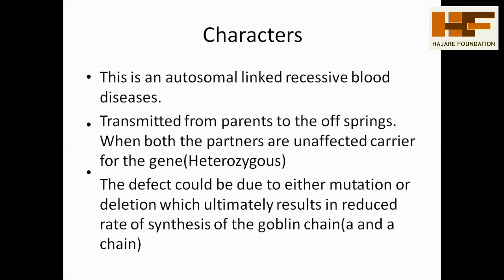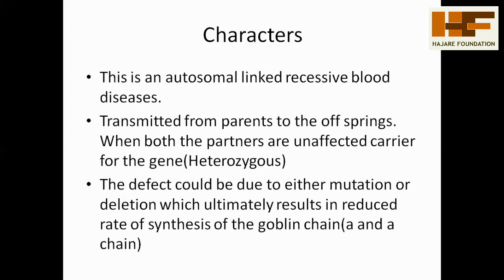And what are the characteristics shown in thalassemia disease? This is an autosomal linked recessive blood disorder. Chromosomes are of two types, autosomes and allosomes. The characters are transmitted through the autosomes, and the recessiveness is shown only in the autosomal regions; hence it is called an autosomal linked recessive blood disease. The characters are transmitted from parents to offspring. Both parents are carriers, normal or unaffected, but heterozygous in condition.